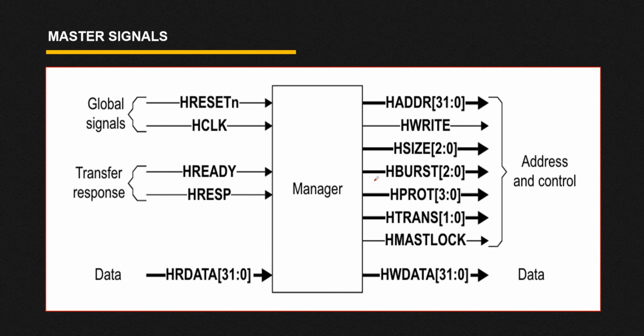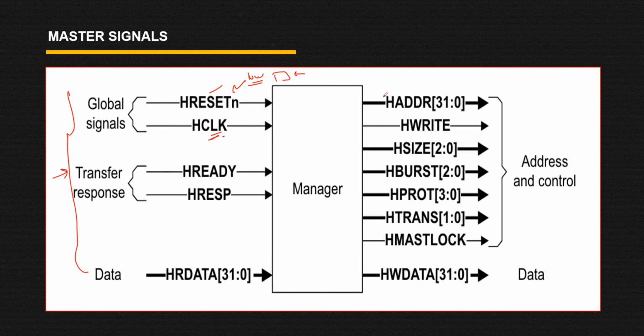Now see, these are all the signals which we have in AHB. The signal which you are observing over here is considered as an input for your master, and the signal which is here is considered as an output signal for your master. First of all we have reset as well as clock. Both these signals are global signals. That means it is input for your master as well as for your slave. Here your reset is active low reset. Whenever you apply reset, you will reach your initial or idle state. And this is H clock, where each operation is going to synchronize with this H clock.